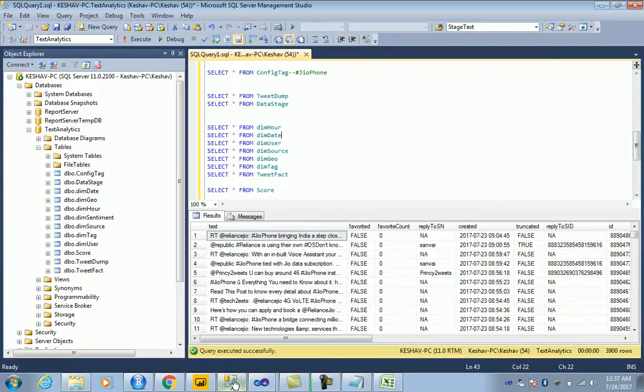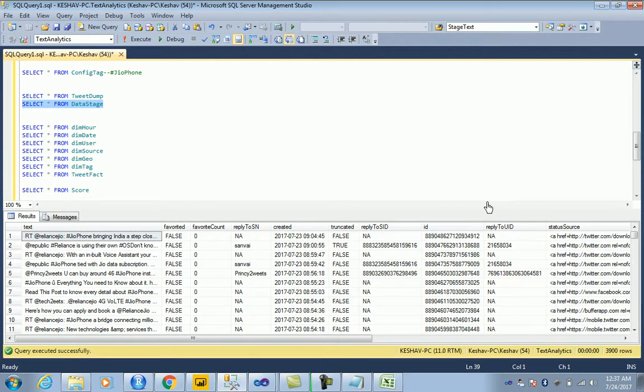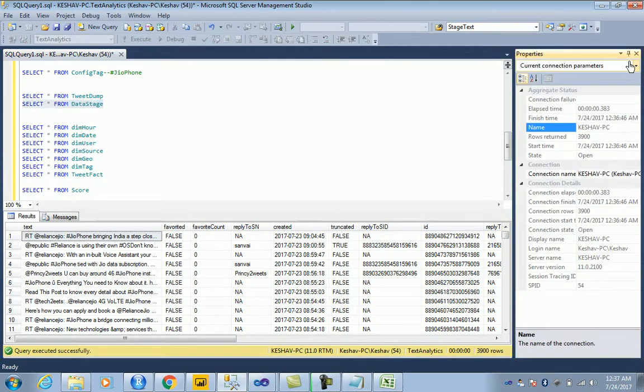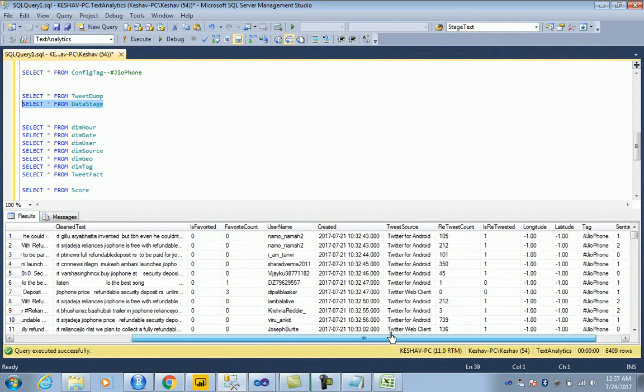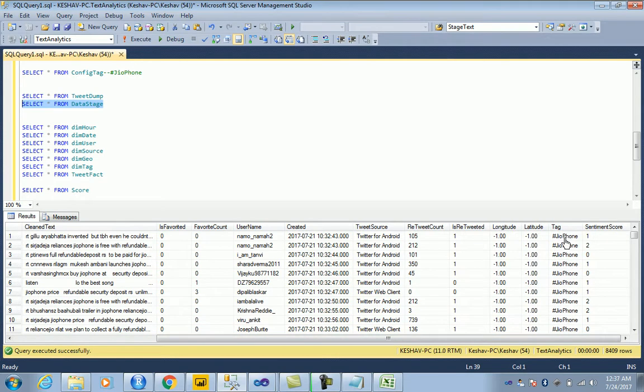So how does the stage table look? Let's take a look. Okay, so that's our tweet clean data. Then we are putting the hashtags, and then we have the source. We are cleaning up the source as well, because the source has some more tags and URLs, we are removing that, and then we have the usernames and the clean text.